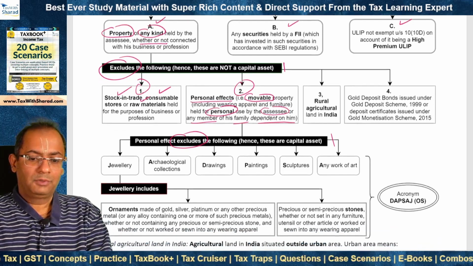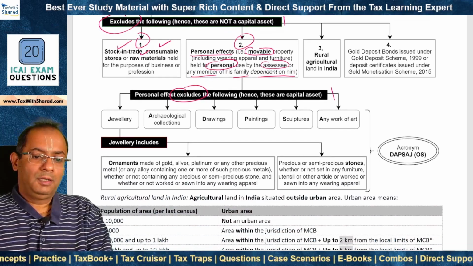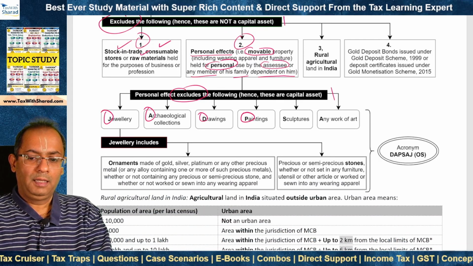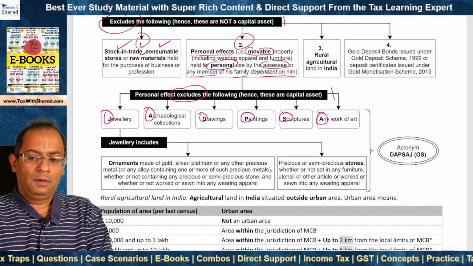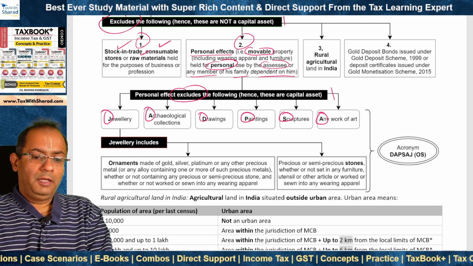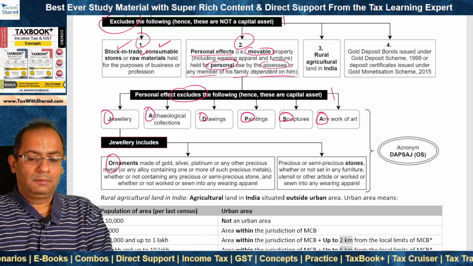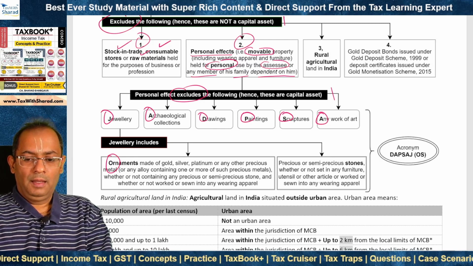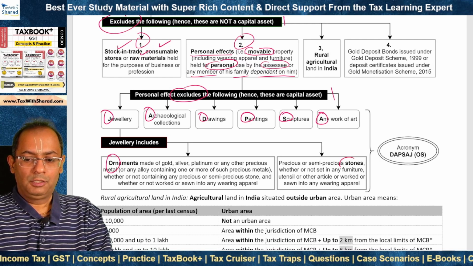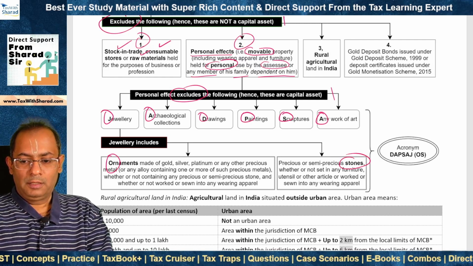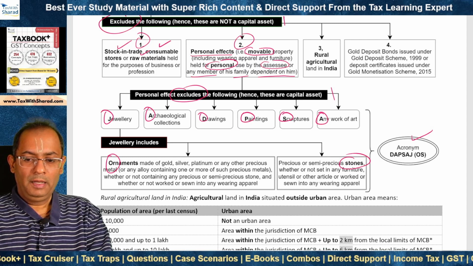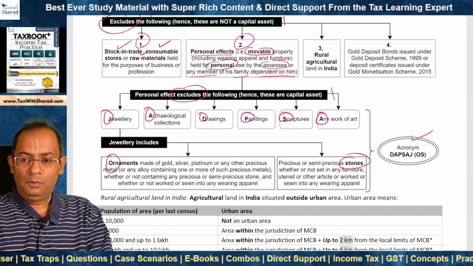And what are these items? Jewelry, archaeological collections, drawings, paintings, sculpture or any work of art. And jewelry includes ornaments made of gold, silver, platinum or any other precious metal, as well as precious or semi-precious stones. So this is the acronym DAPSAJ, DAPSAJ within bracket OS, which you can use if you want for quick learning.